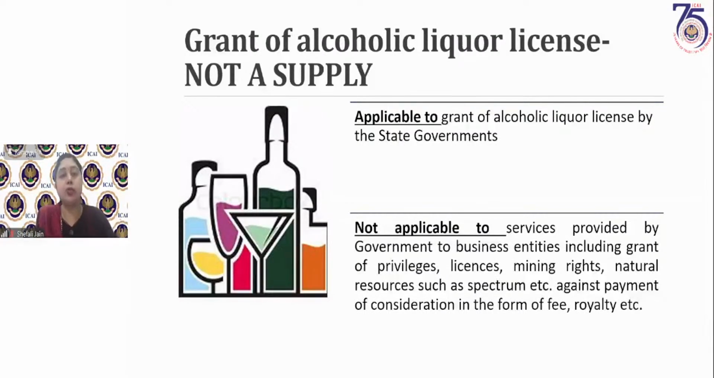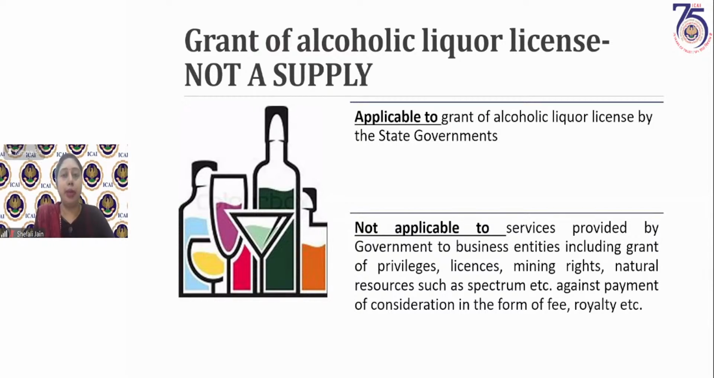You are getting a license from the government. These are two different transactions. One is that you have purchased alcoholic liquor and you are selling it in your outlet. This is not under the purview of GST. But what about the first leg of the transaction? That is, I have got a license from the government for selling the alcoholic liquor, and in return, I am paying some fee to the government for getting this license. Is this transaction also not within the purview of GST?